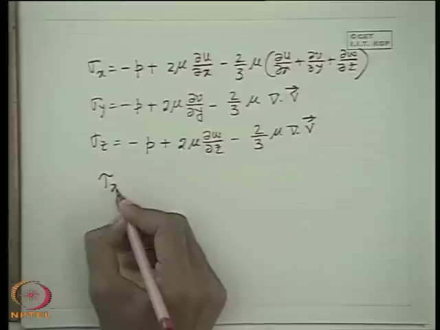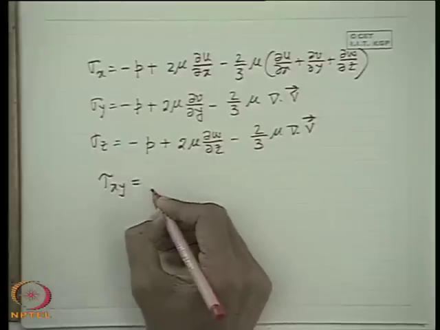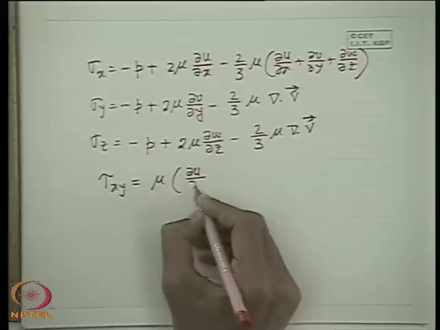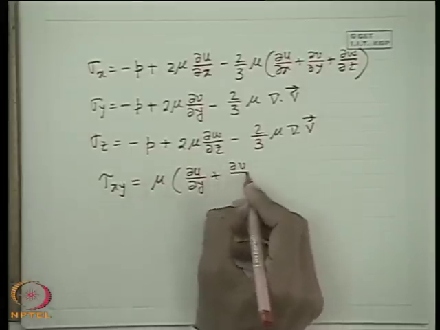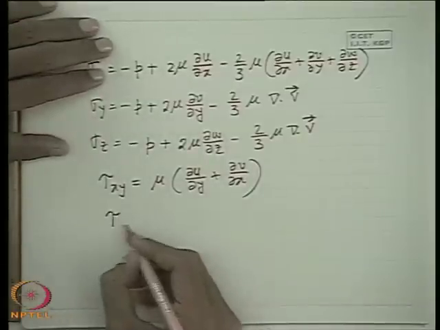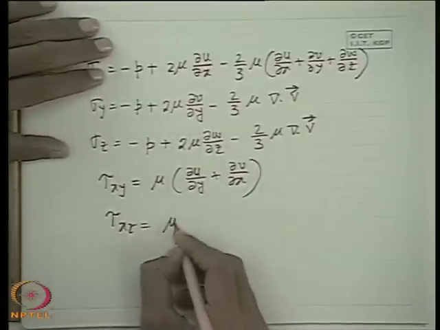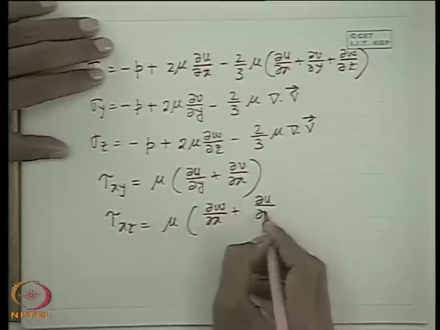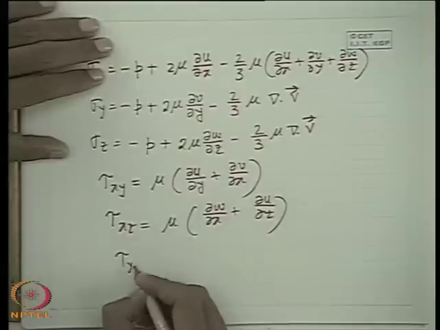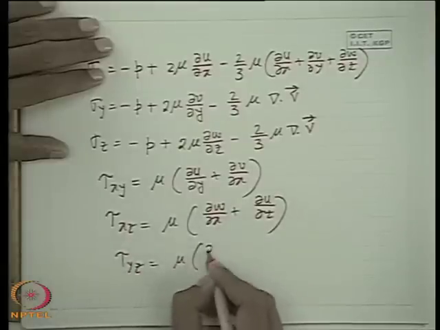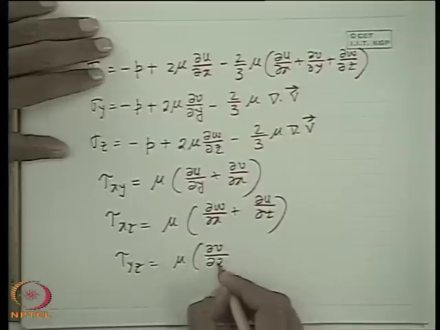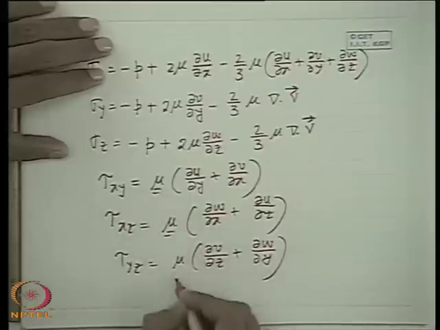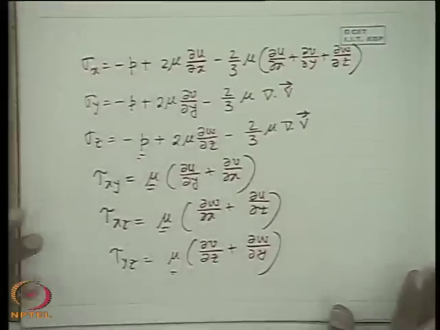Tau xy is mu del u del y plus del v del x. Tau xz is mu del w del x plus del u del z. Tau yz is equal to mu del v del z plus del w del y, where mu is the coefficient of viscosity, p is the thermodynamic or static pressure.